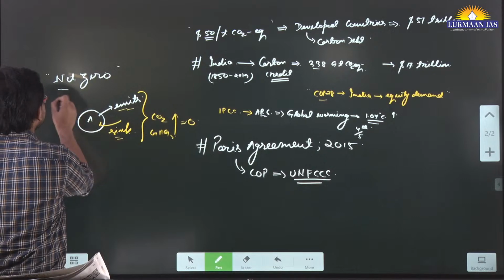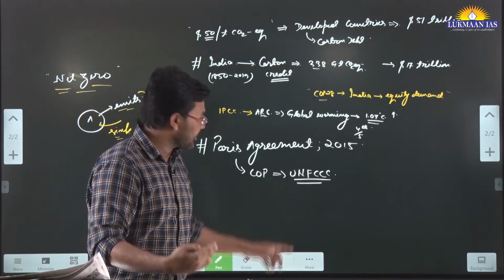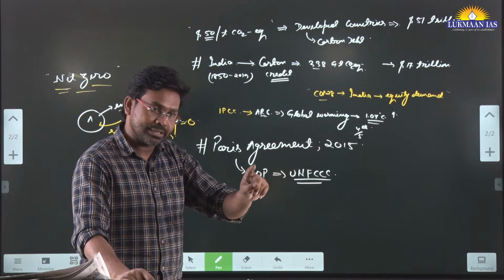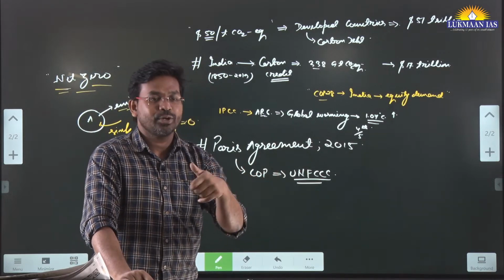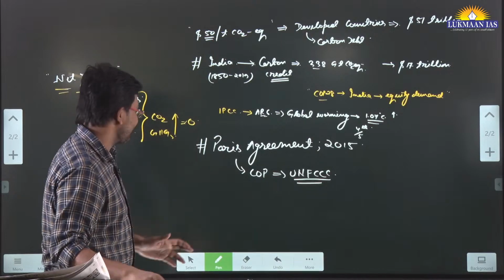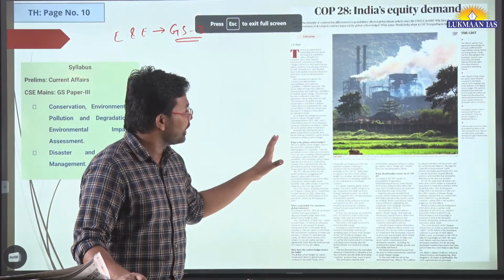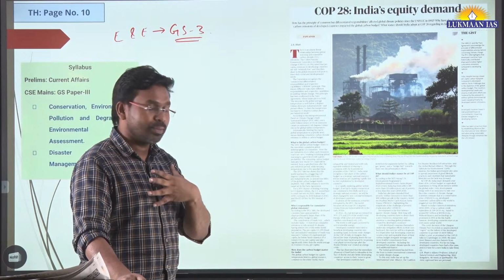But in this article they say that if we want to achieve 50% of this particular target, then the USA has to achieve net zero by 2025, which is impossible for the USA. So this article is really good. It is from Environment and Ecology, and it talks about so many things.